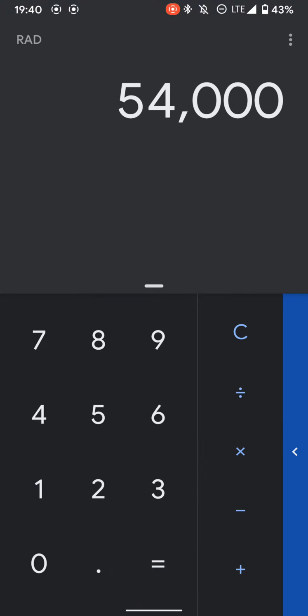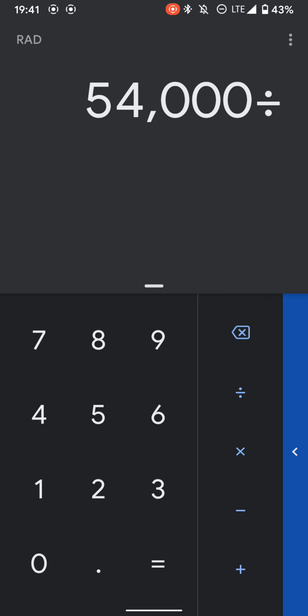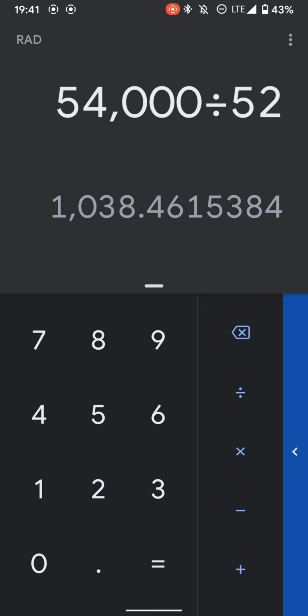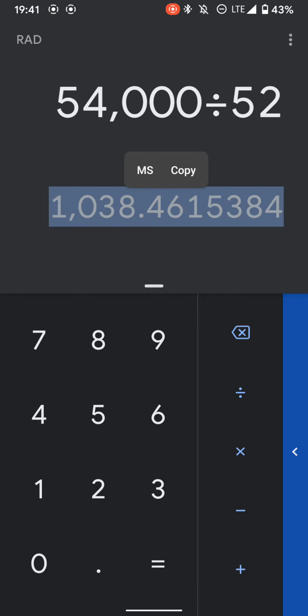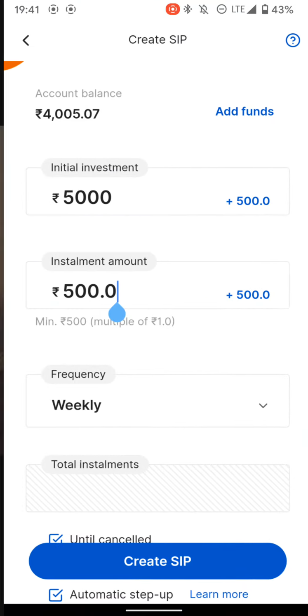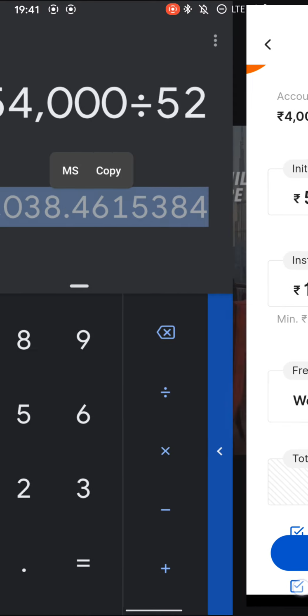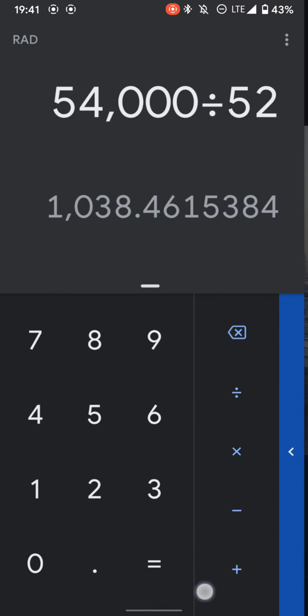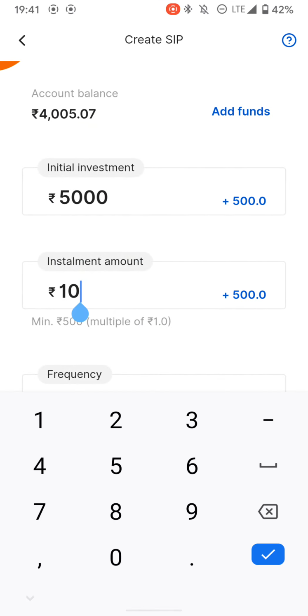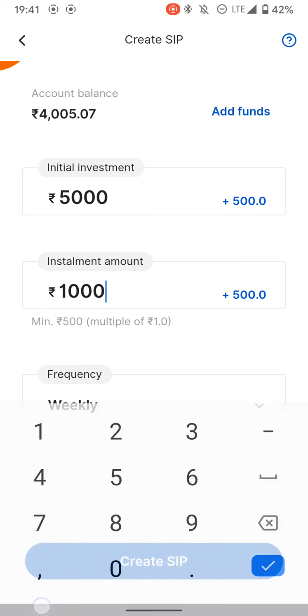Now in a year there are 52 weeks. So divide this amount by 52, and you get the weekly amount. Now my installment will be 1038. Let's keep it in round figures as 1000.